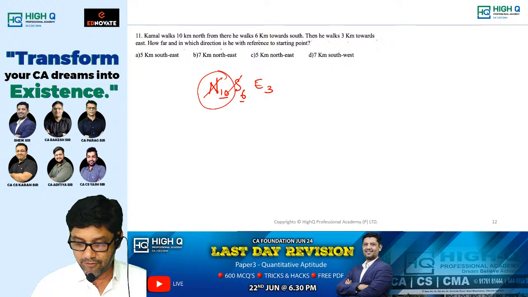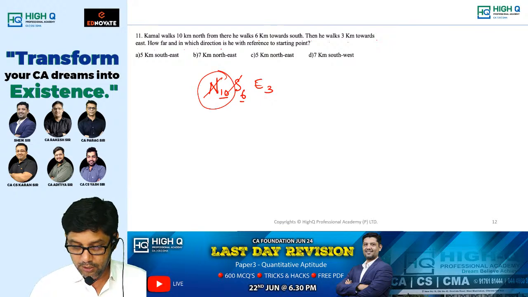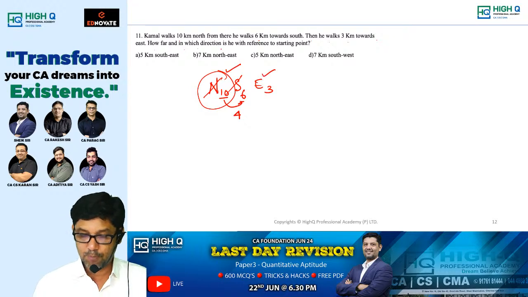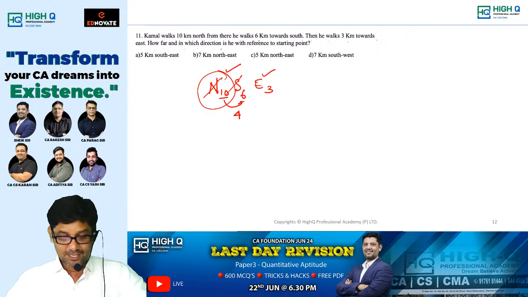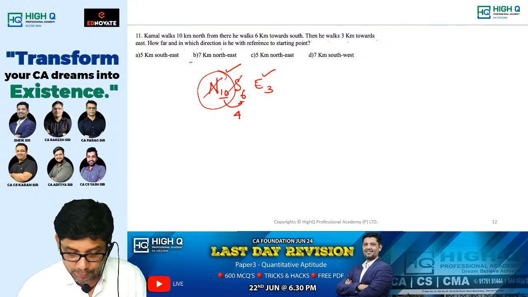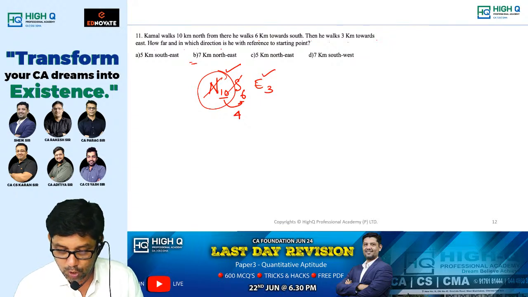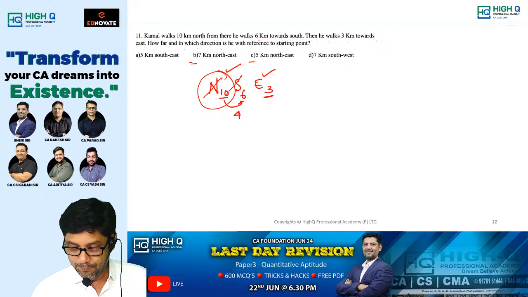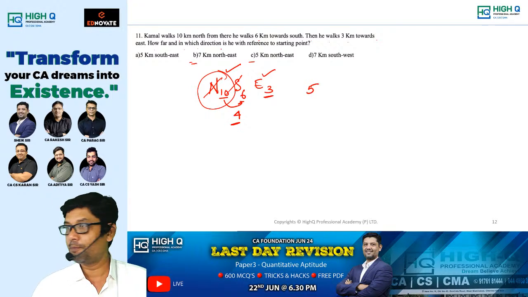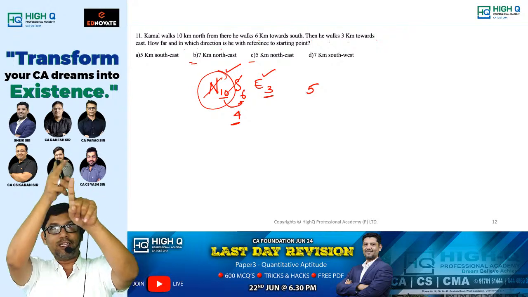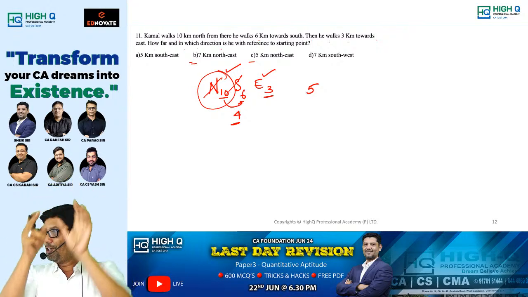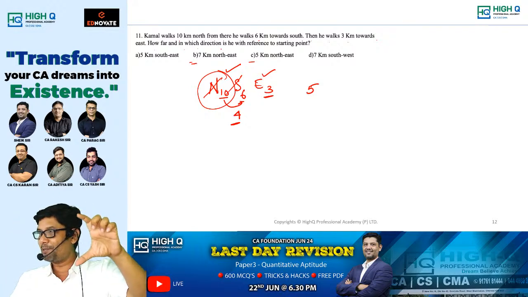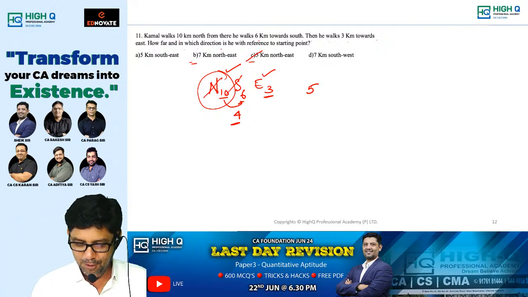Which is the highest difference? The distance north. So 10 minus 6 is 4. North is pending, east is pending, so my side is northeast. How many options have northeast, my dear? There are 2 options with northeast. My answer is either B or C. Now distance is to be calculated. 3, 4 and the Pythagoras triplet 5. Because you are going to get northeast, you are going to get a right angle triangle. One side is 3, the other side is 4, the third side must be 5. These are simple logic, my dear.